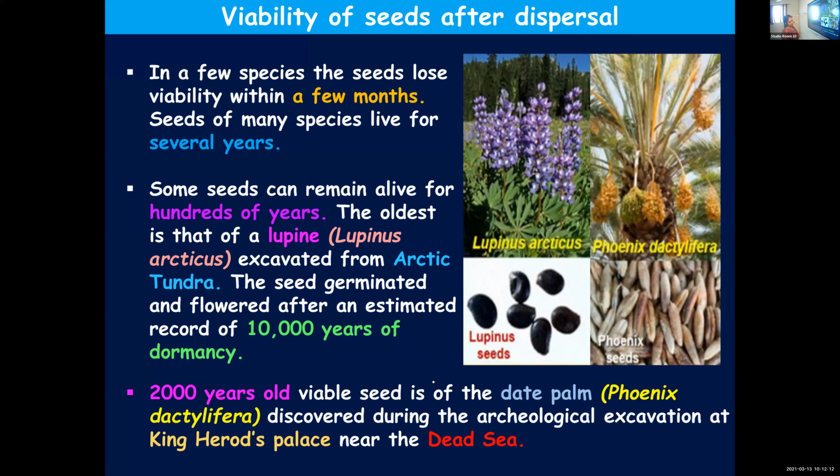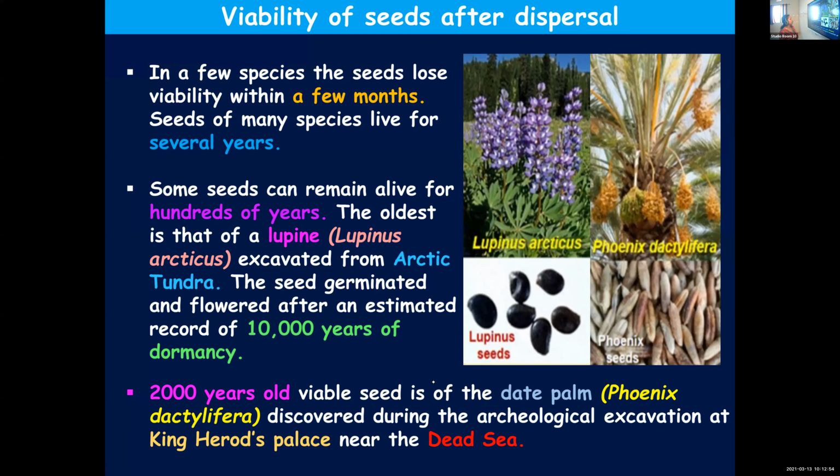Still they were viable. So the viability of seeds can vary greatly. It is different for different seeds. For some seeds it is just a few months, for others several years, for some hundreds of years. 2,000 years, we have an example, the date palm, Phoenix dactylifera. It remained viable for almost 2,000 years, until it was discovered during the archaeological excavation. It was remaining dormant, and later, after excavating it, it could germinate and produce the plant.